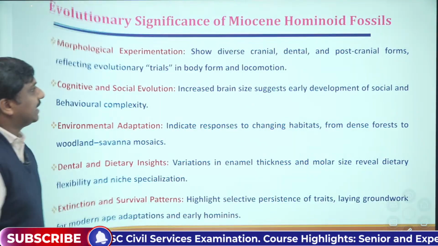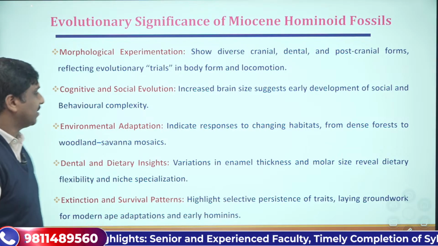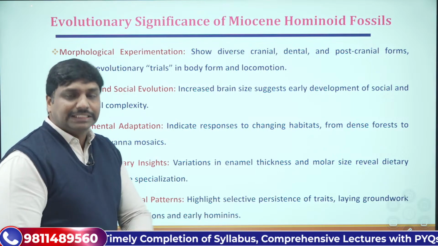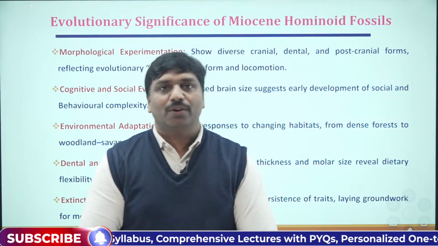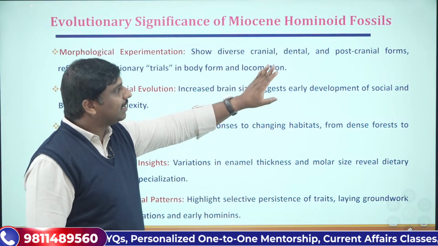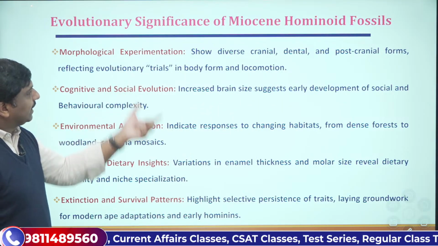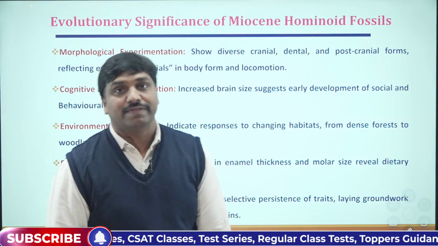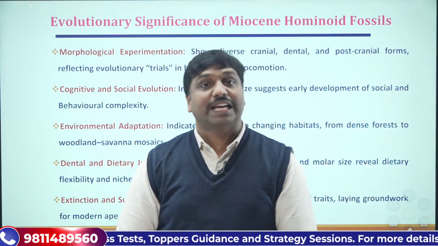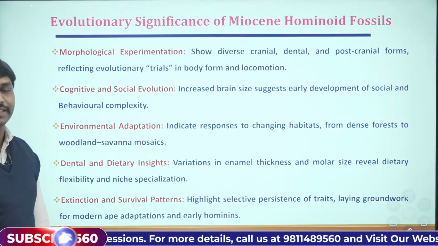Further, what's the further significance of these Miocene hominoid fossils? One thing you can remember is morphological experimentation. Usually these hominin remains show diverse cranial, dental as well as post-cranial forms, which reflected the evolutionary trials in the body as well as locomotion. So there were huge morphological variations that we have got. That is another thing we can remember in this evolutionary significance.